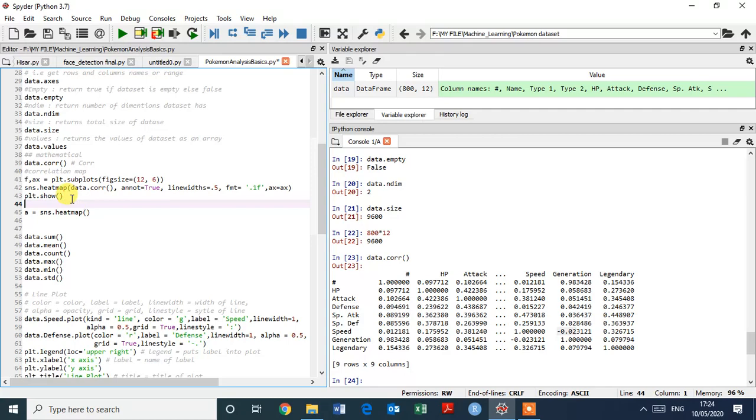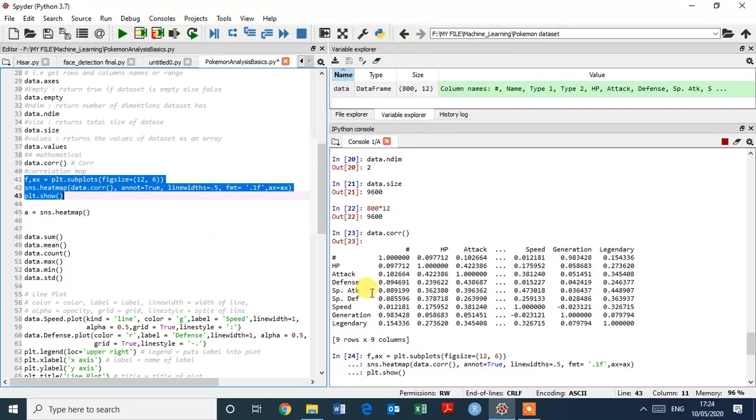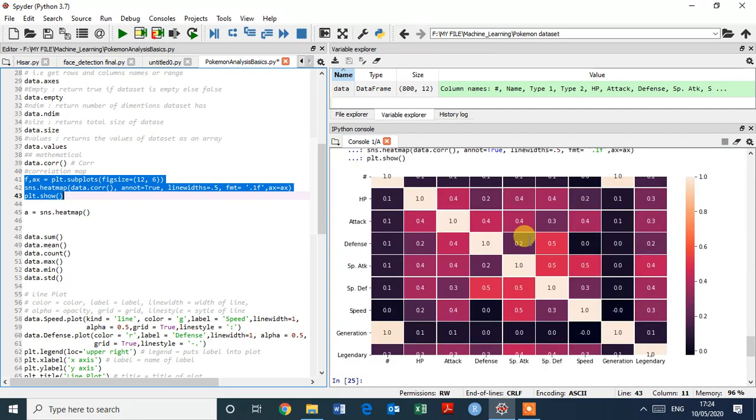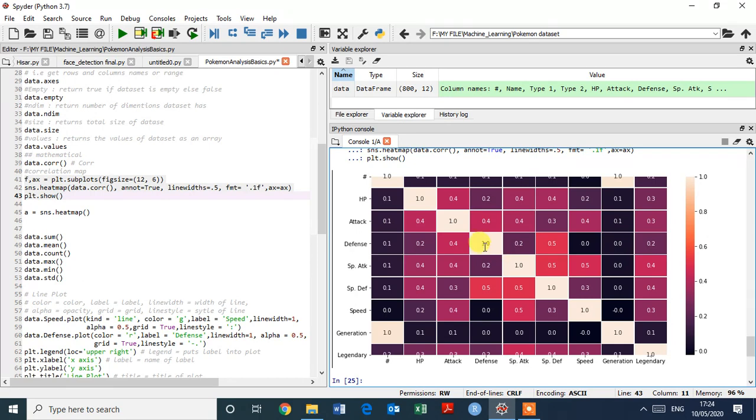Okay, so let's select these three and press command control enter to execute. Okay, this is the heat map. Here you can see very clearly the data correlation. The 1 is the strongest correlation, the 0.3 is a small correlation, and 0.5 is the 50% correlation. This is the 40% correlation. We can read it like this.